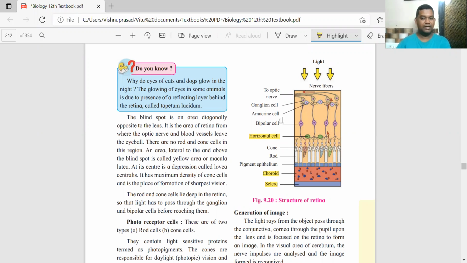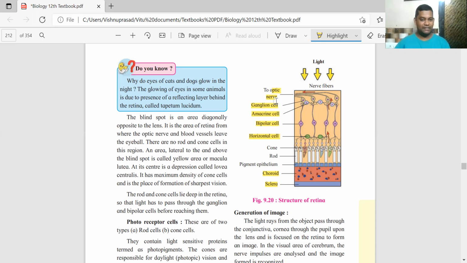Then behind that you have the bipolar neuron. Can you see? Bipolar cell. These are connected to rods and cones. There is something called the amacrine cell. See, in between. And the ganglion cell. See the names and the locations. Amacrine cell, ganglion cell. All these are then ultimately connected to the optic nerve, which takes the stimulus.